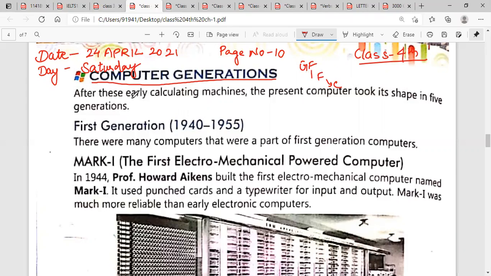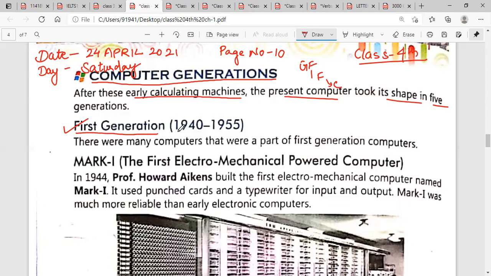After these early calculating machines, the present computer took its shape in 5 generations. The present computers which are used these days took shape in 5 generations.